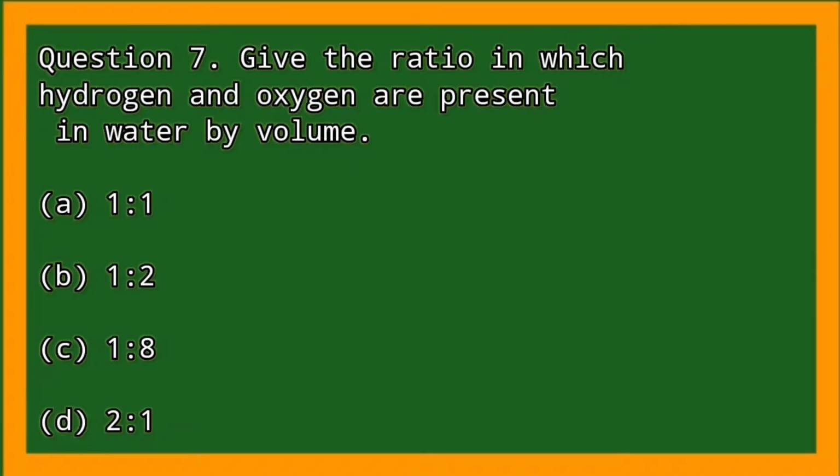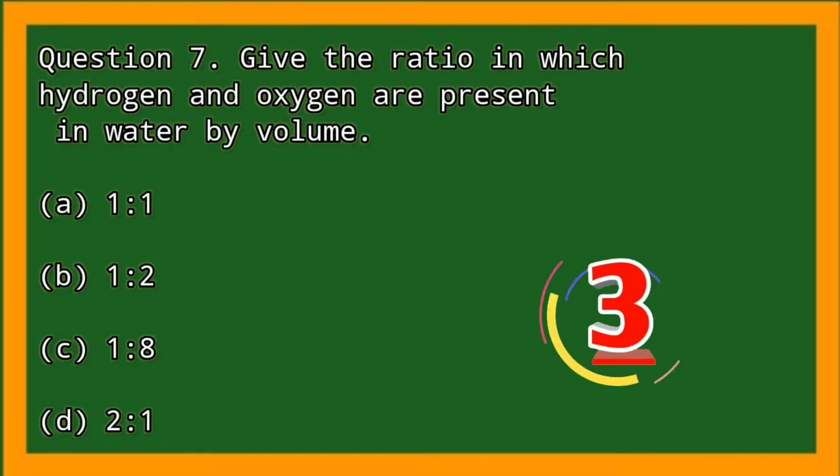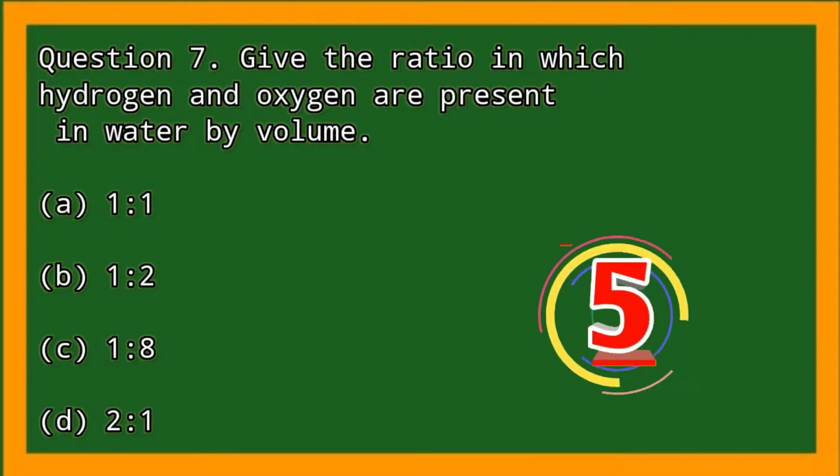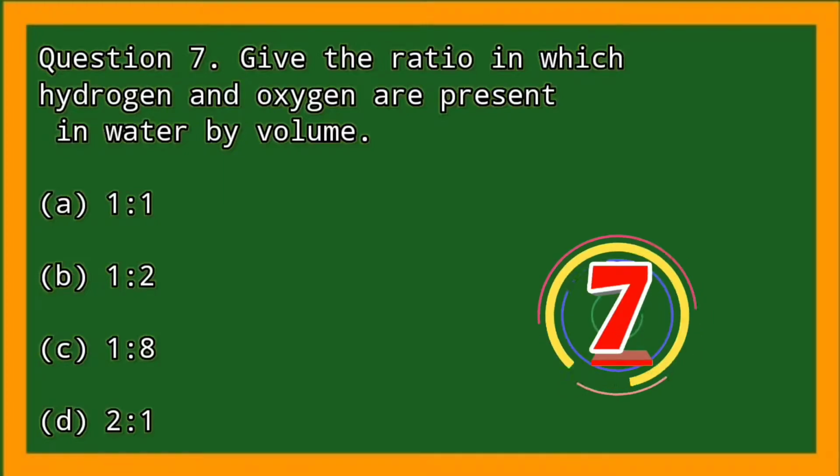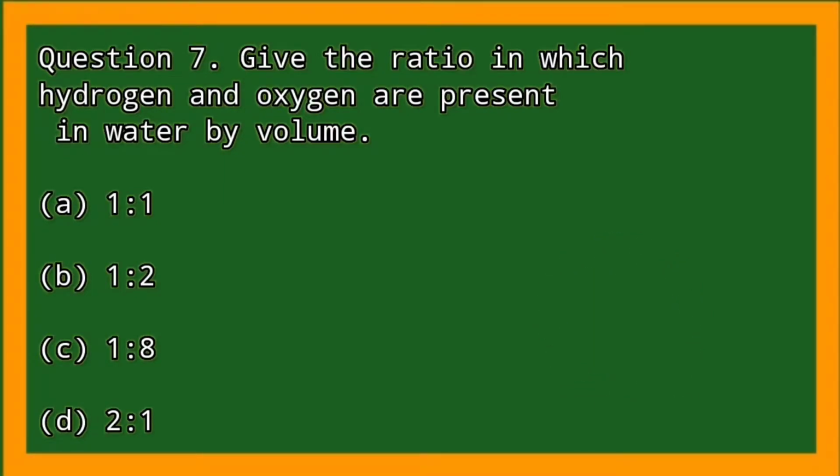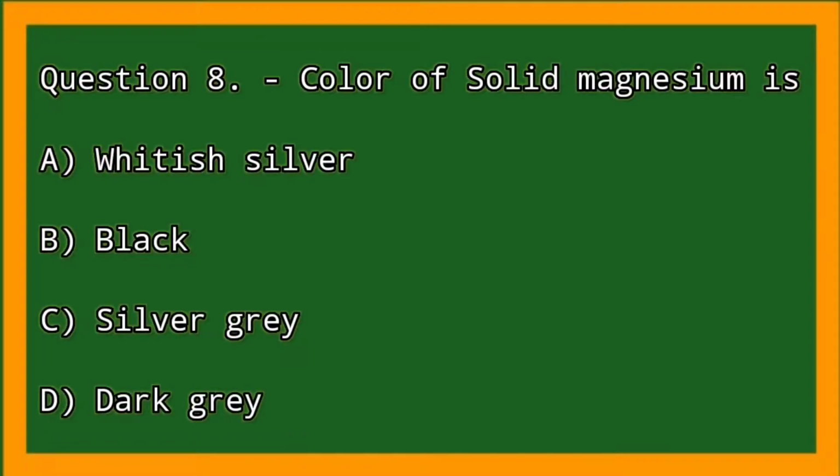Give the ratio in which hydrogen and oxygen are present in water by volume. Color of solid magnesium is.